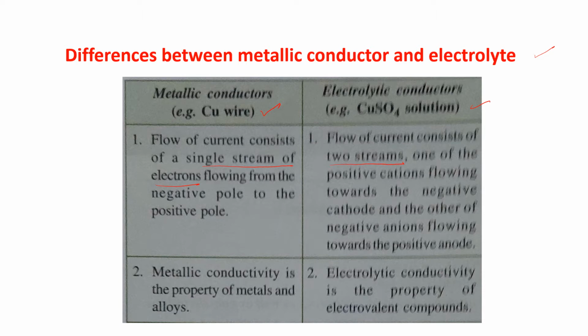One of the positive cation flowing towards the negative cathode, and the other one negative anion flowing towards the positive anode. The second point, metallic conductivity is the property of the metal or alloy. But electrolytic conductivity is the property of the electrovalent compound.